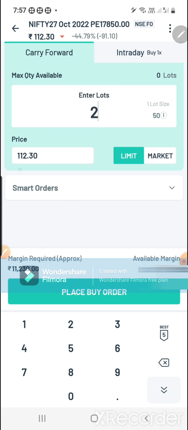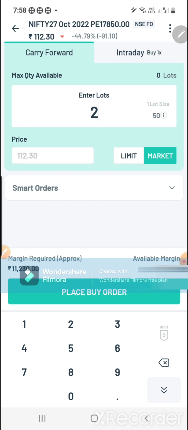Limit price as you wish, what price you want to buy, and the market running price will show up here. On the market price your order will get placed. If you want to place the order, just click place order and confirm, and it will get executed. Okay, this is how you can buy.